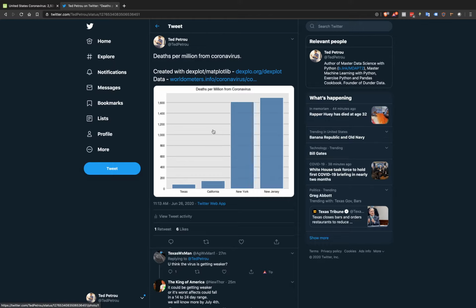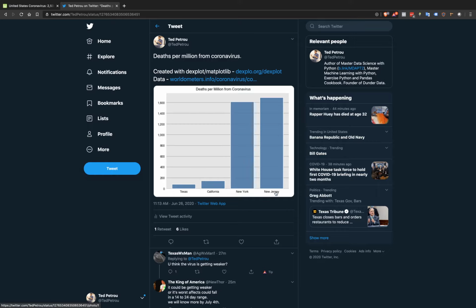So it's important to consider, when you're looking at a graph, not trying to infer too much information from just one particular graph. So what this graph is hiding is the fact that Texas and California are seeing a significant growth in the number of cases. We haven't actually seen a number of deaths, but that might happen as well.